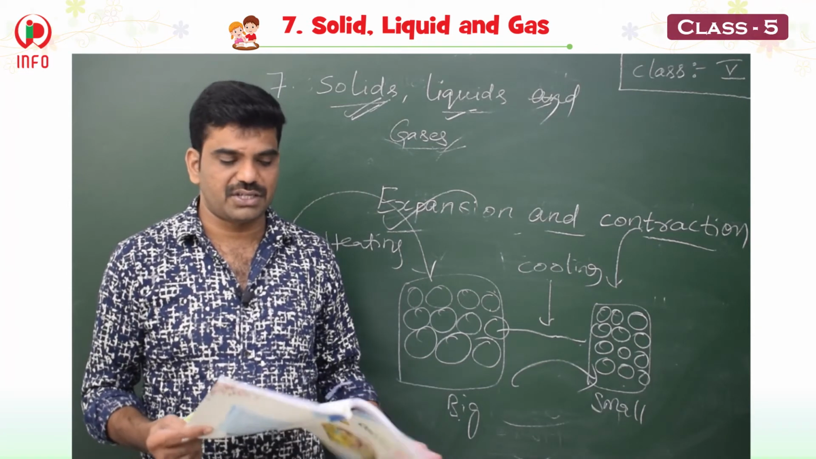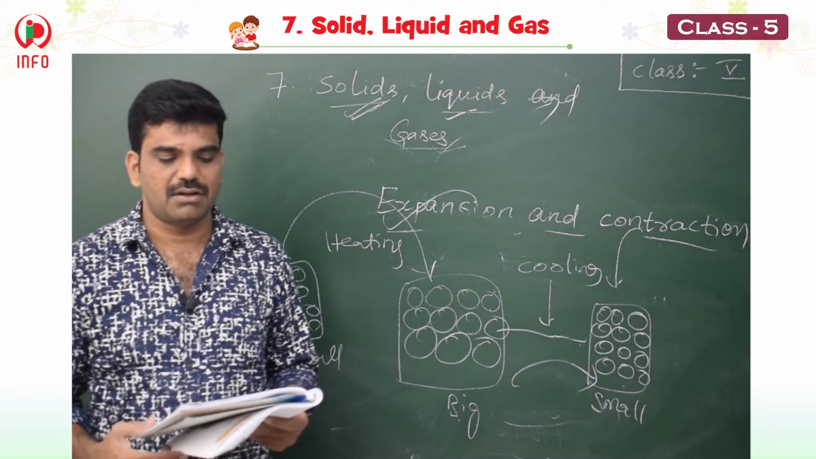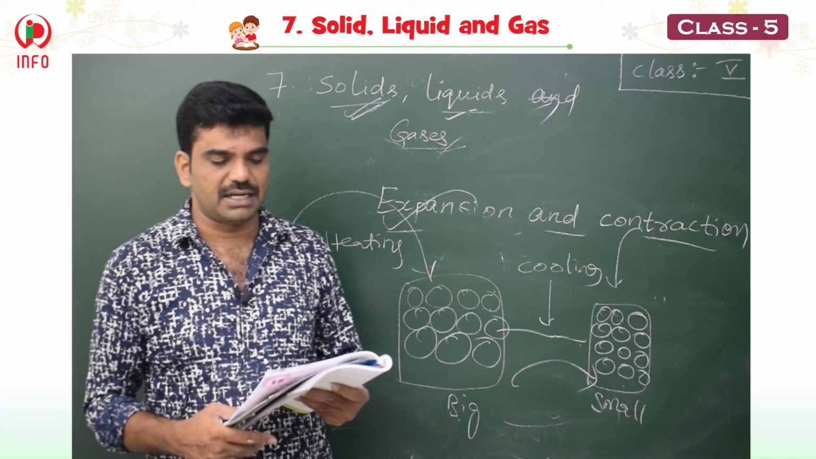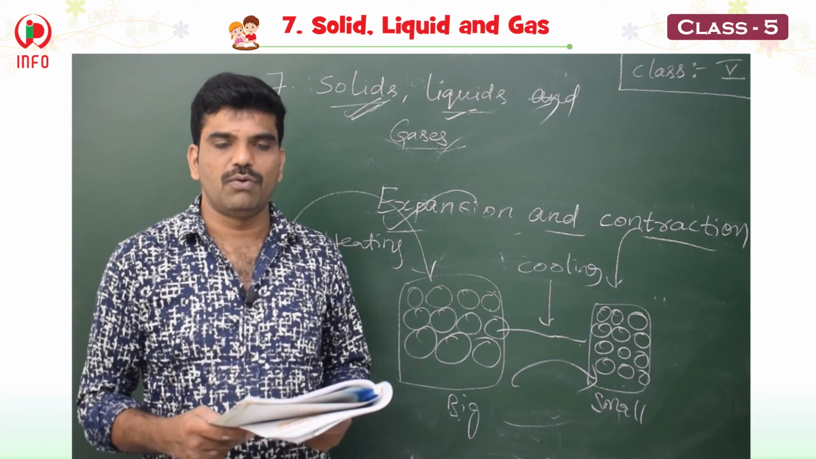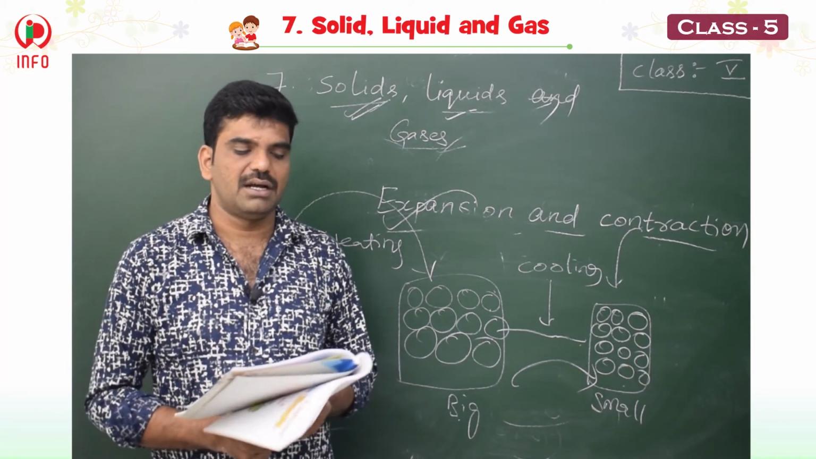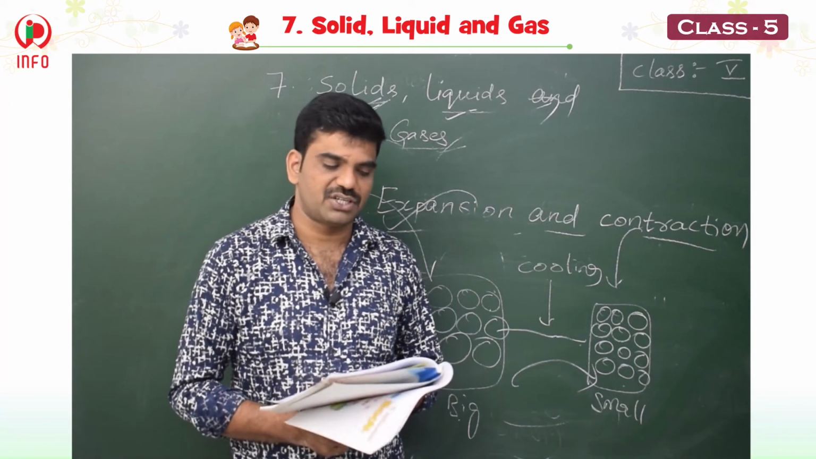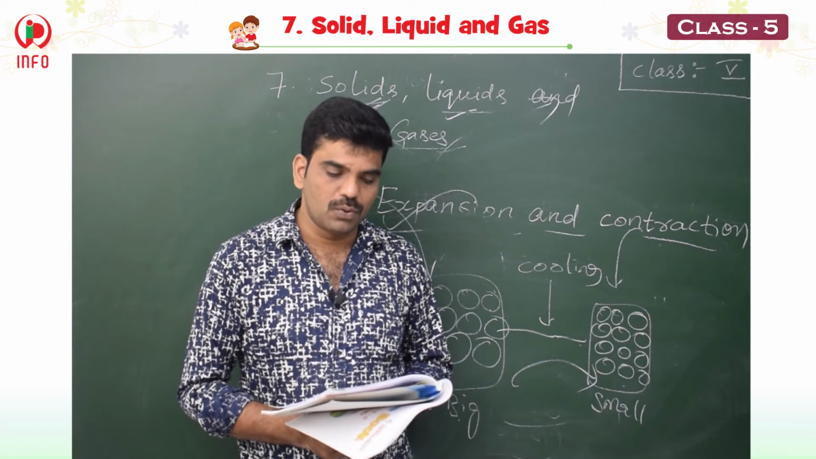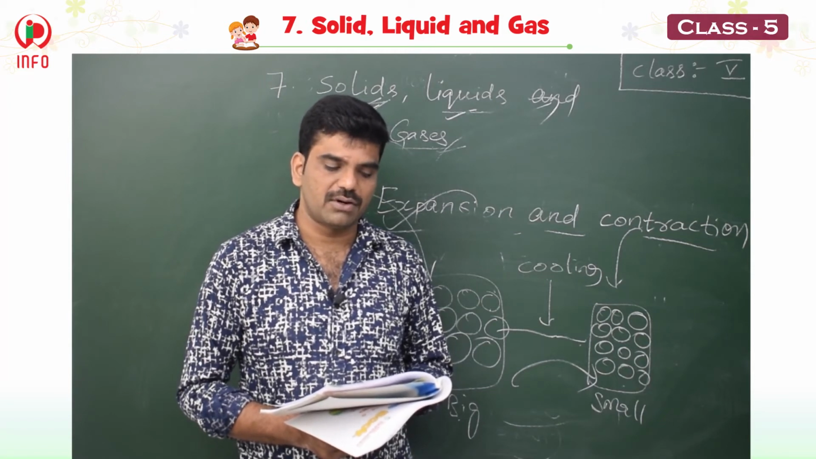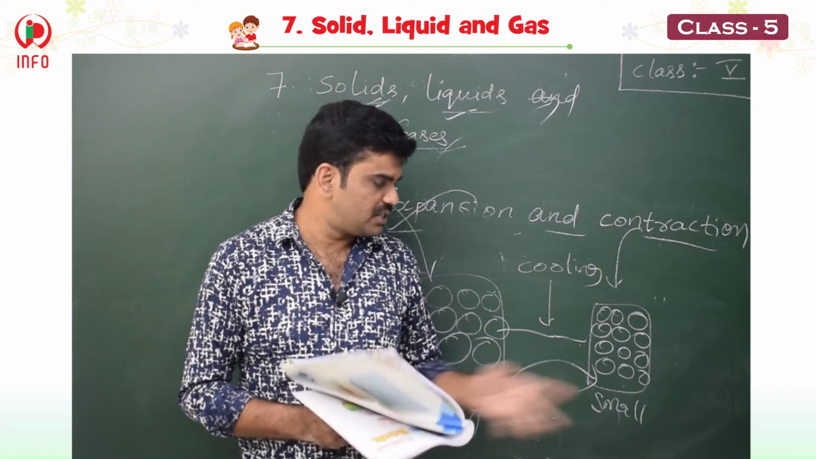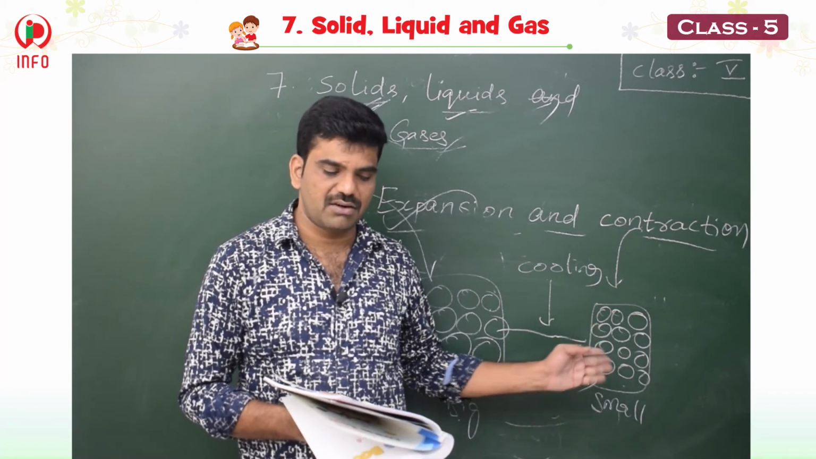Expansion and contraction. When any metal object is heated, the molecules move further apart, causing the size of the object to increase. This is called expansion. When the metal is cooled, the movement of molecules slows down. They come closer to each other like this. This is called contraction.